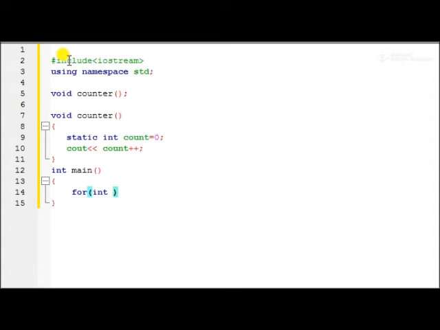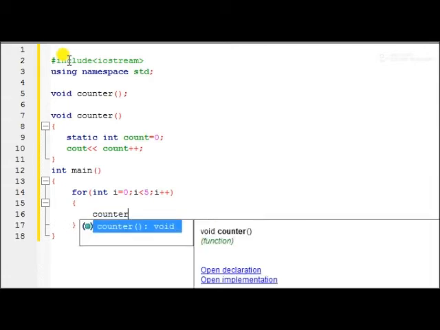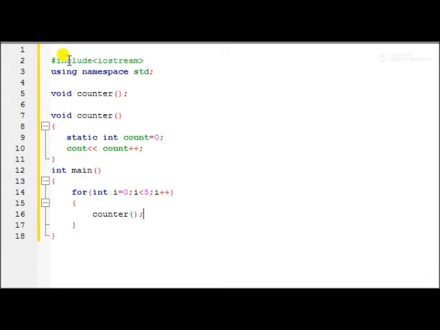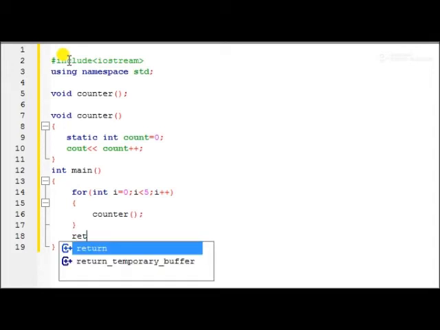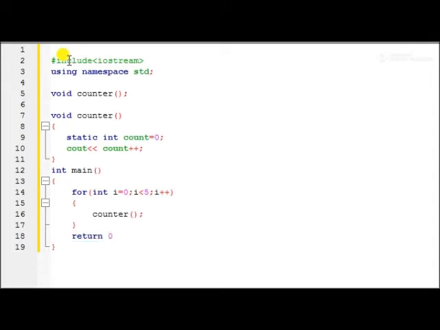I write int i = 0 and I want to print 5 values, so I write i < 5 and increment i. In that for loop I call the function. Then I write return 0, because if we don't write return 0, it returns a garbage value and it affects our program. Now our program is completed.